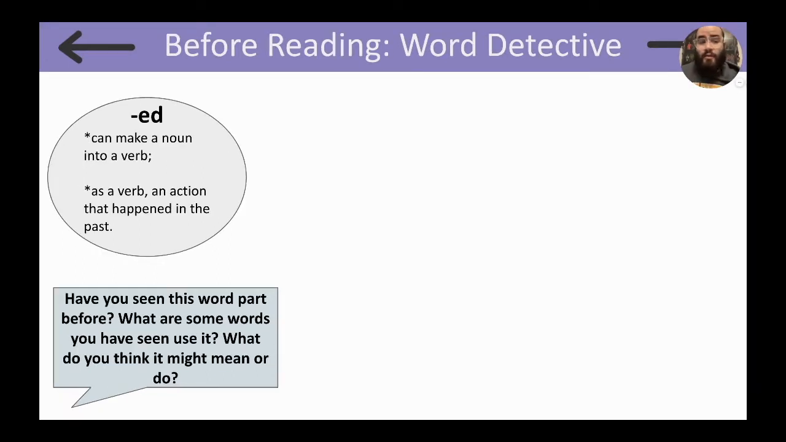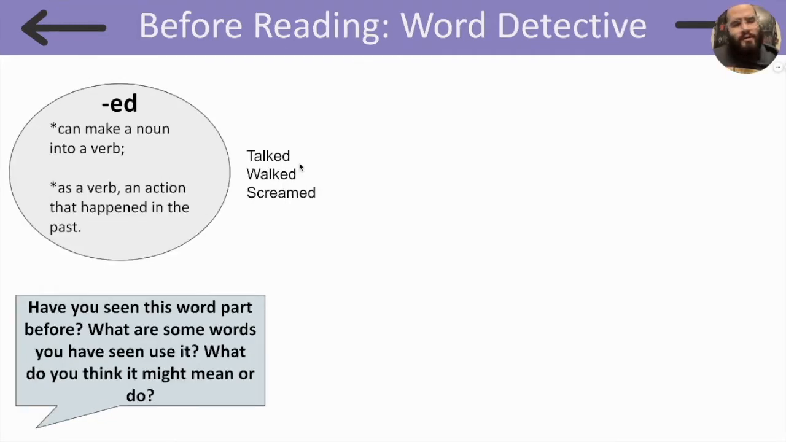Here are some words that I thought about. Talked, walked, and screamed. All of them have ed at the end. If you talk to someone, it means you talked to them in the past. If you walked by someone, it means you walked in the past. And if you screamed at someone, it means you also did it in the past. So here, when I added ed to these verbs, I made them happen in the past. Today, we're going to focus on another word.